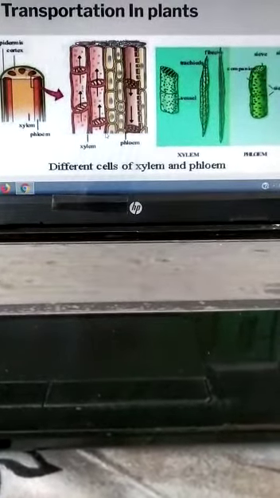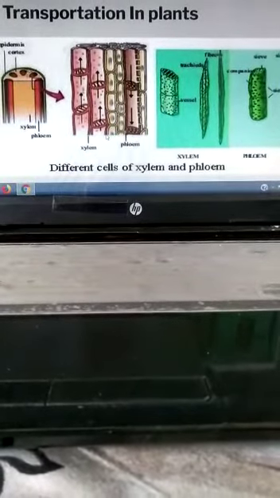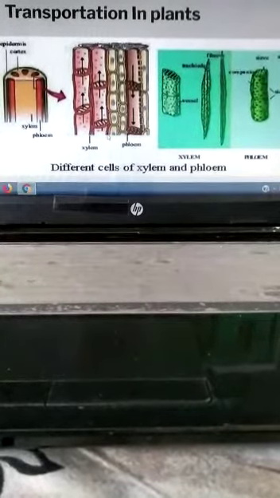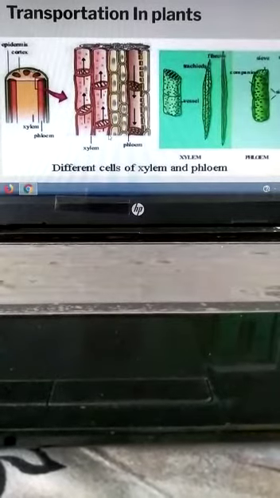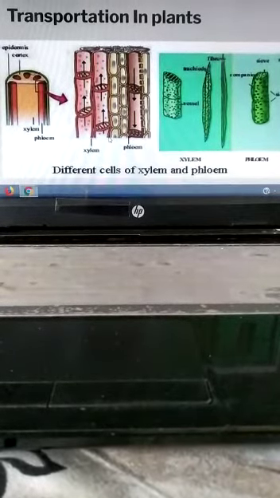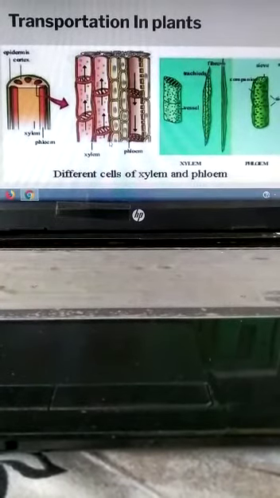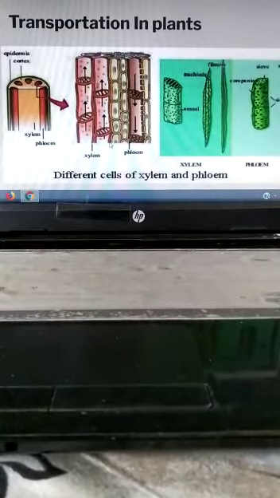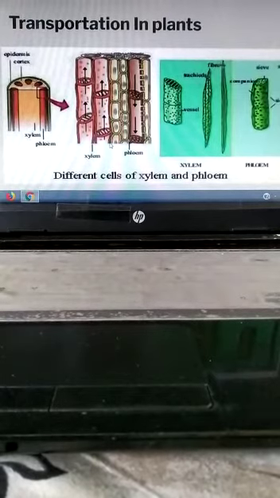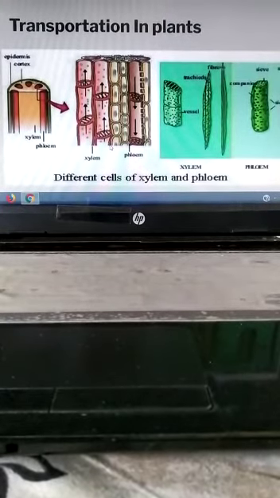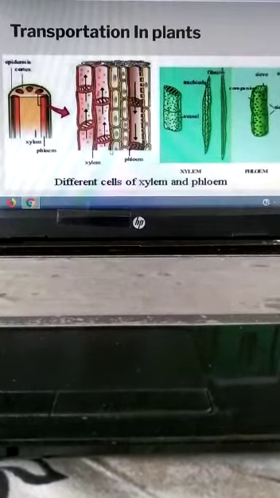Next is the transport of food and other substances. Leaves make food by the process of photosynthesis. The food made by leaves is in the form of simple sugar. Other types of substances called plant hormones are made in the tips of the roots and shoots.